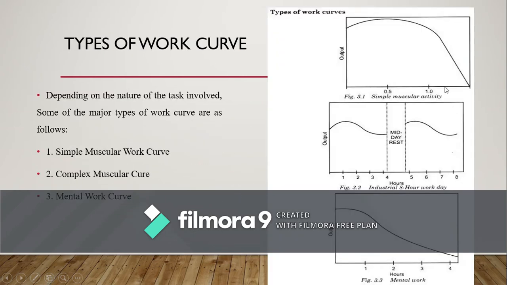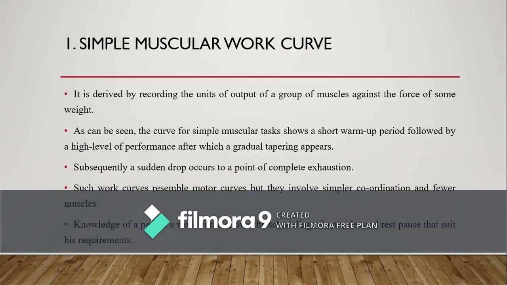So here this is simple muscular curve, where, as the time is increasing continuously, the output is getting decreased. This is simple muscular curve. It is derived by recording the units of output of a group of muscles against the force of some weight.